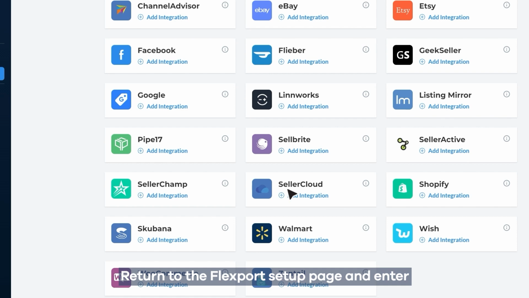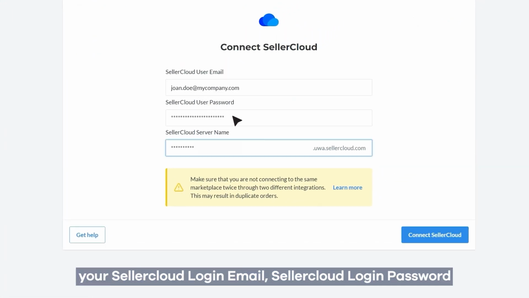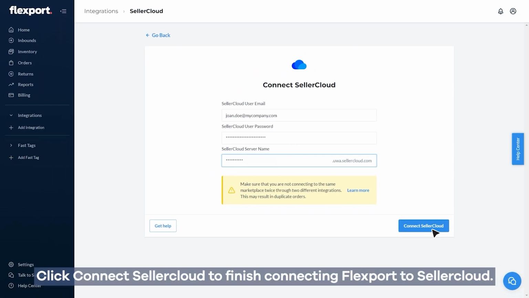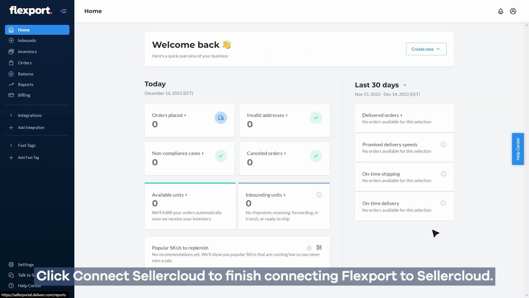Return to the Flexport setup page and enter your Sellercloud login email, Sellercloud login password, and the Sellercloud server name you recorded earlier. Click Connect Sellercloud to finish connecting Flexport to Sellercloud. Contact our support team to have the order allocation plugin installed.